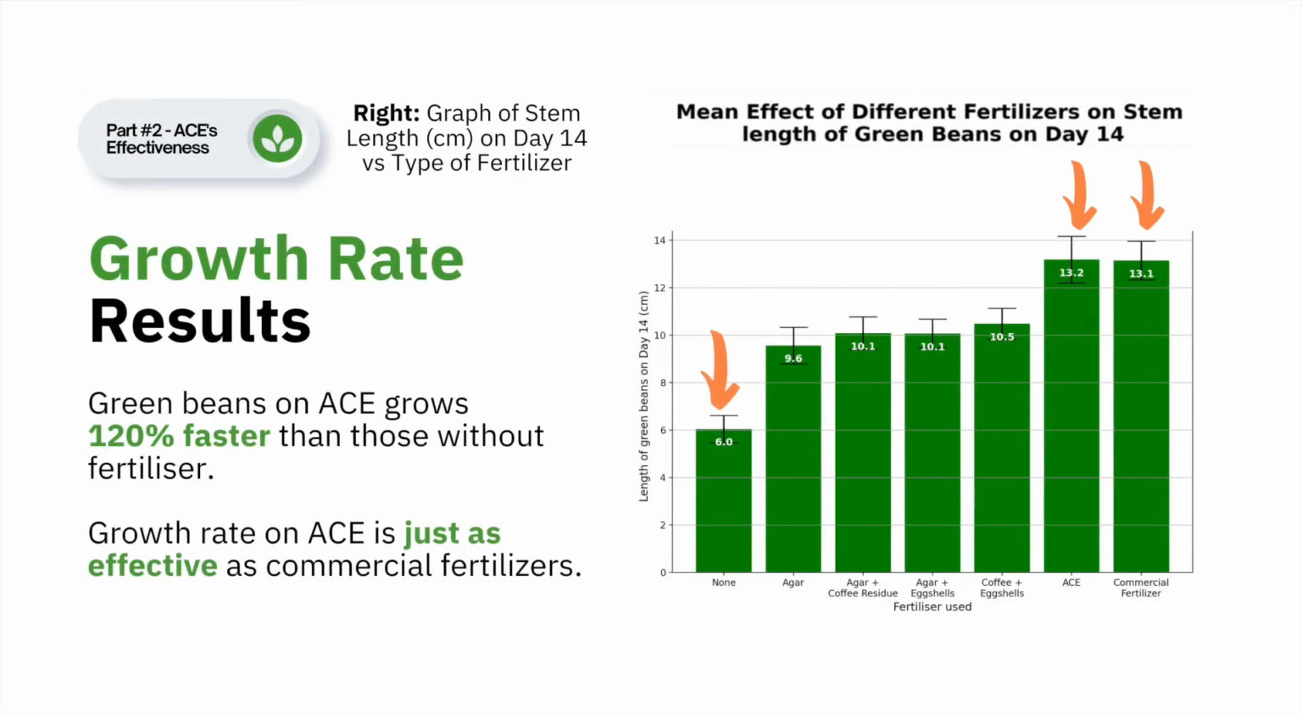We then tested the effectiveness of ACE in Part 2 using parameters of growth rate, leaf greenness, biodegradability, soil pH, and dry mass. The growth rate results show that beans in ACE grew 120% faster than those without fertilizer, and had similar growth to beans in commercial fertilizers, proving it as an effective alternative.